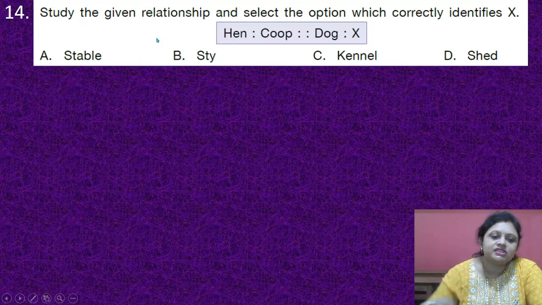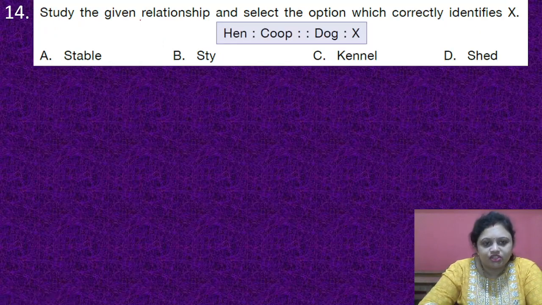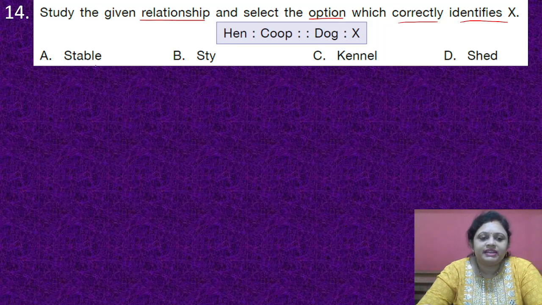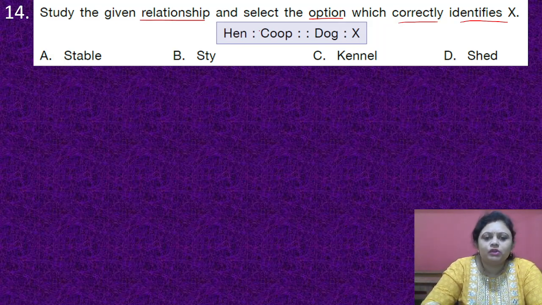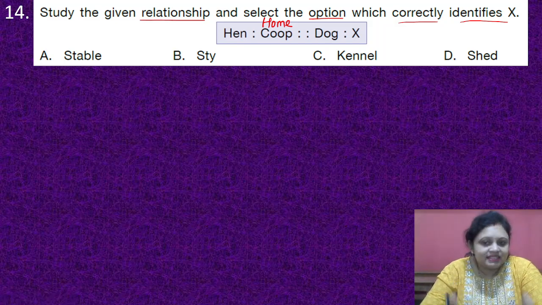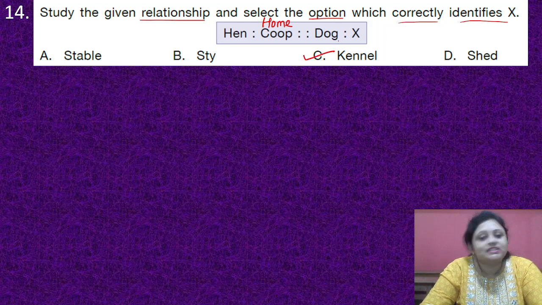Coming to the next question, study the given relationship and select the option which correctly identifies X. Hen, coop, dog, X. Options are A, stable, B, sty, C, kennel, D, set. We know that the home of a hen is a coop. Can you tell me what the home for a dog is called? Yes, it is kennel, right? So the correct answer is option C, that is kennel.